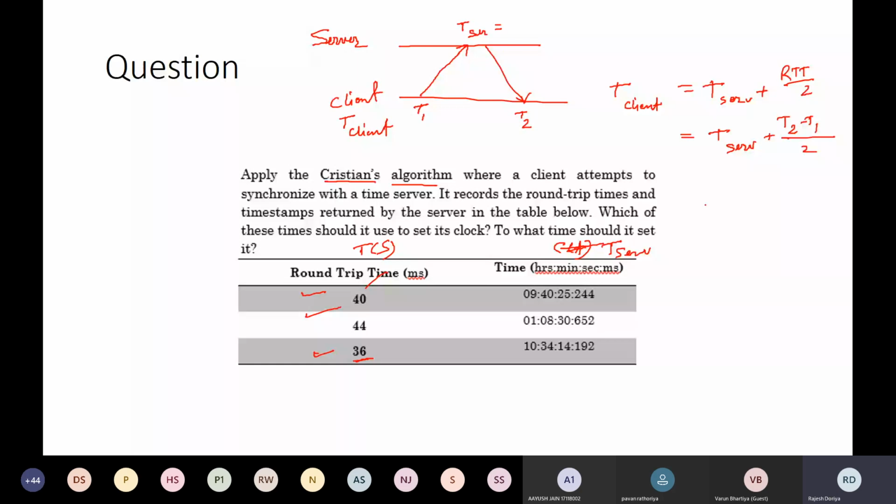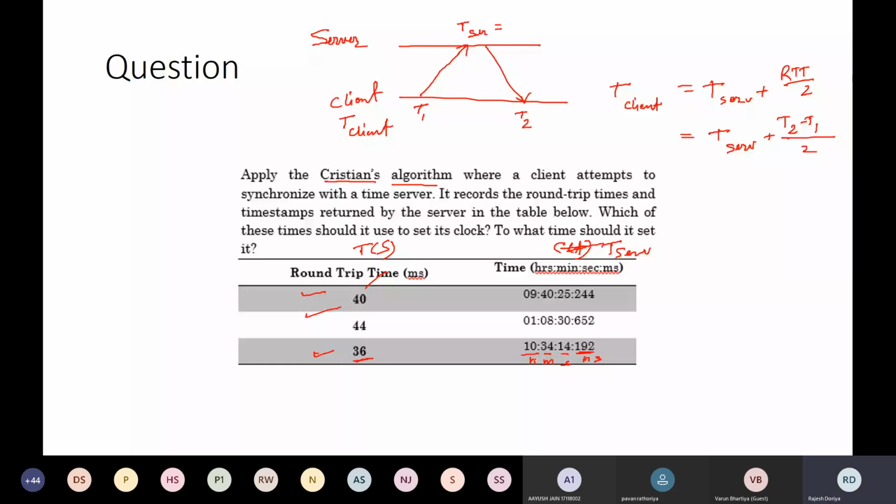So now we'll choose the least one, which is 36, and the corresponding timestamp of the server is 10:34:14:192. This is the time in hours, minutes, seconds and milliseconds. So this one is milliseconds, this one is seconds, this one is minutes, and this one is hours, right?